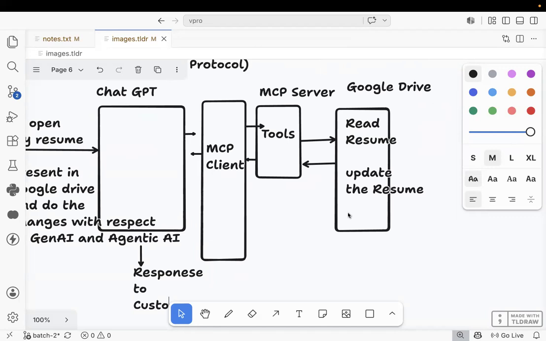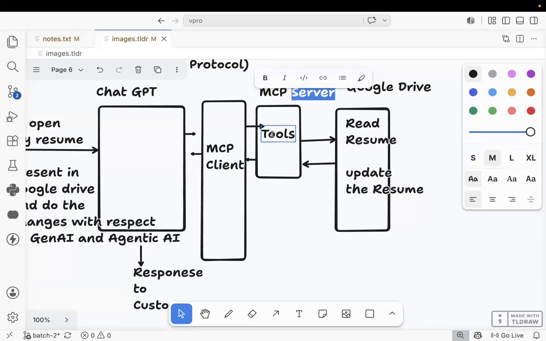What is MCP client? It's the interface between LLM and MCP server. Chaitanya, if anyone asked you what is MCP server?